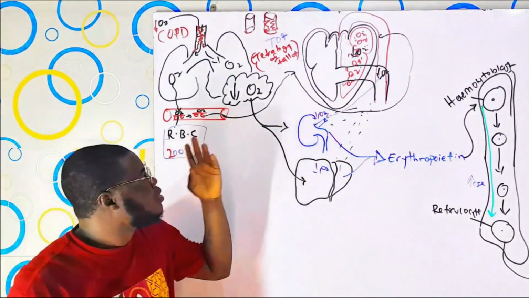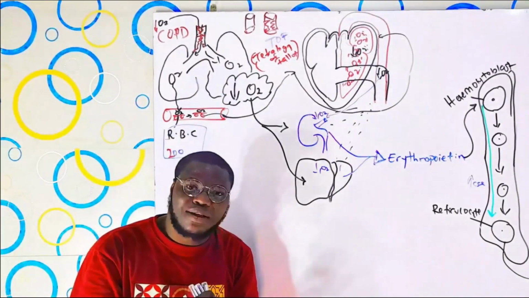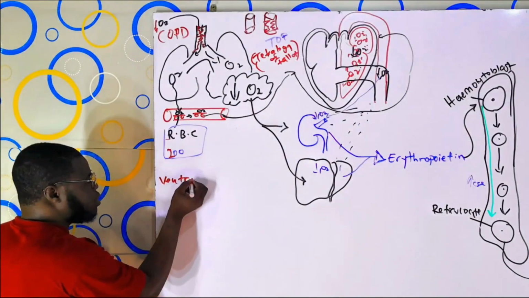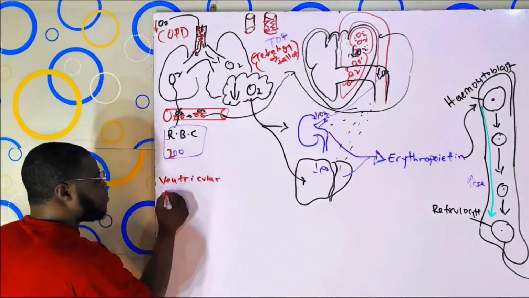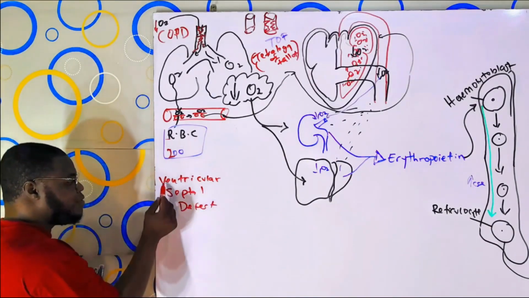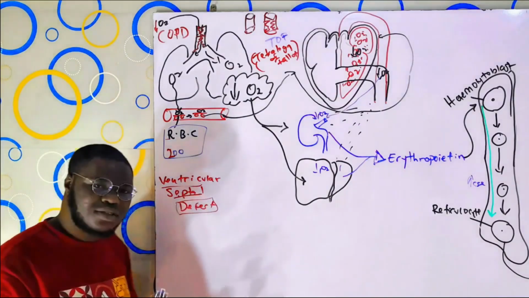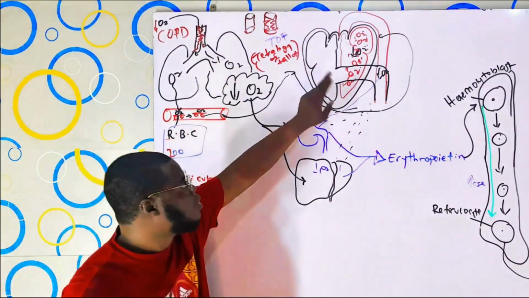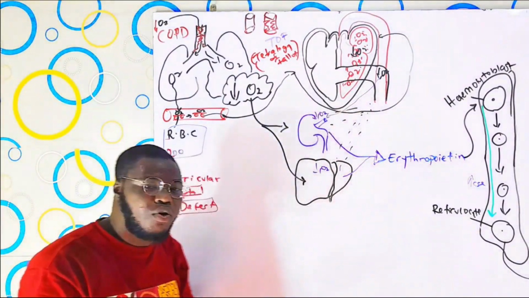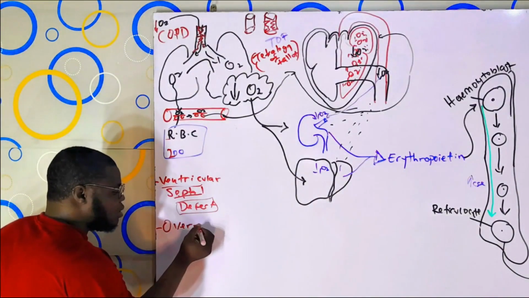So the point is that in tetralogy of Fallot, the person has a hole in the heart. You call that ventricular septal defect, VSD. The meaning of that is the septum of the ventricle has been affected. It has a defect, and the defect is a hole. So there's a connection between the right ventricle and the left ventricle. And the second thing is what we call overriding of the aorta. Overriding of the aorta. That is the second thing in tetralogy of Fallot.